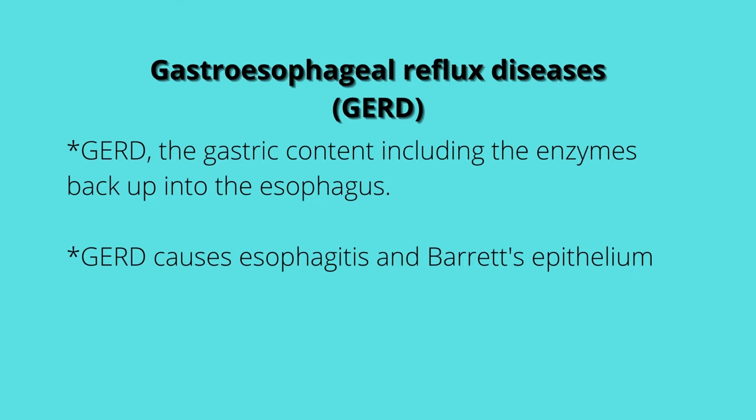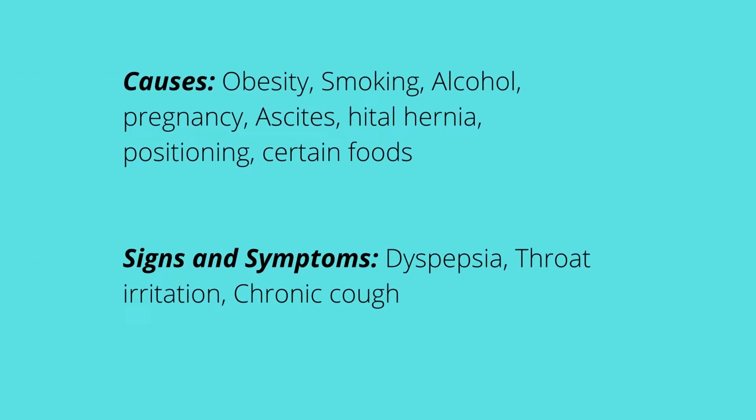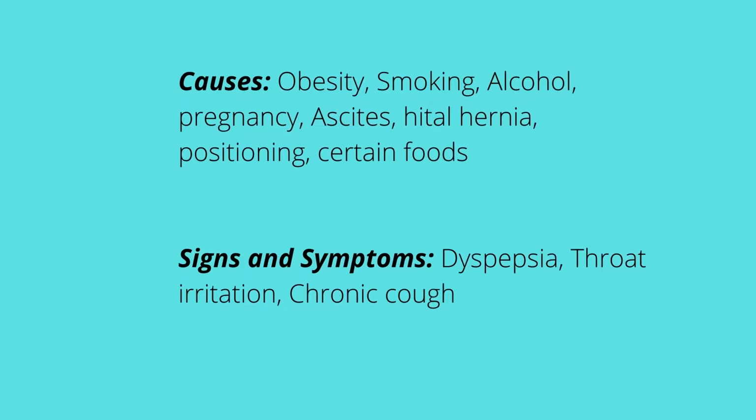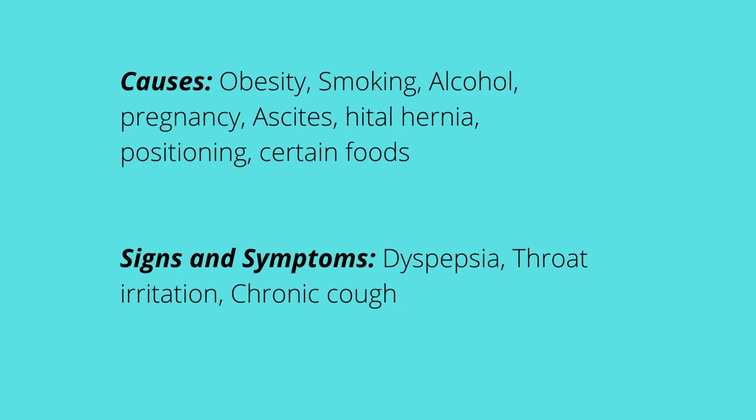With GERD, this could cause some pain, mucosal injury, esophagitis, which is inflammation of the esophagus, as well as Barrett epithelium. With Barrett epithelium, the cells that line the esophagus become mutated from the continuous exposure of the stomach acid, and they are more likely to become cancerous. Some of the risk factors include obesity, older age. With older age, we normally have a delayed gastric emptying or sometimes the weakness of the LES tone. With older people, we know that everything is coming down, right?